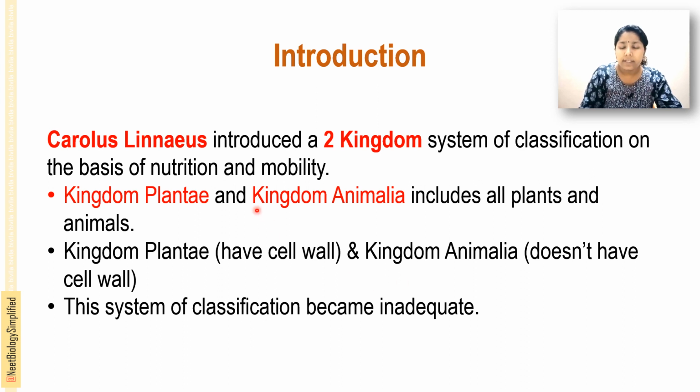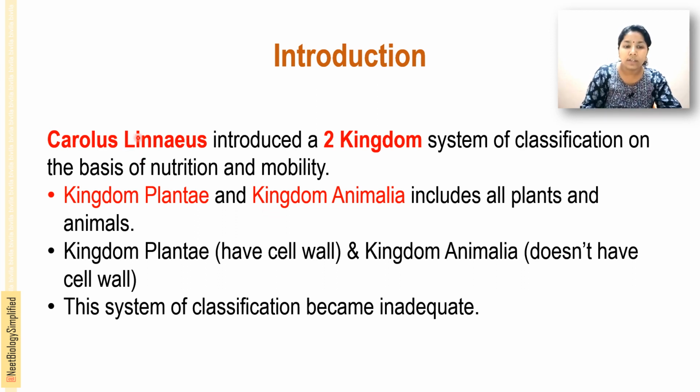The next classification was done by Carolus Linnaeus. He was known as the father of modern taxonomy, right? That we also studied in the first chapter. He was a botanist, taxonomist and zoologist. He made most of the contributions to the classification of living organisms. Also, he was the first person who gave binomial nomenclature, right?